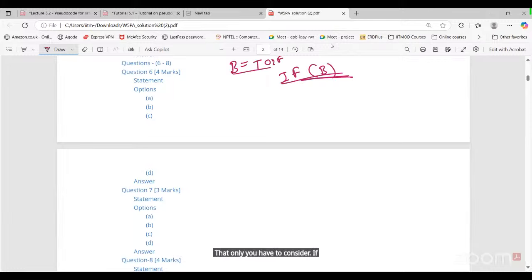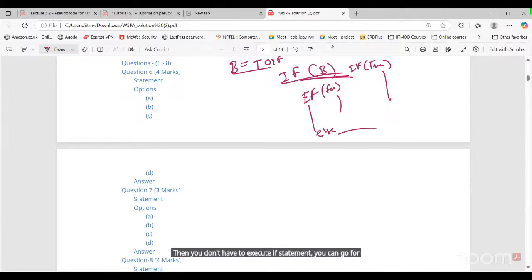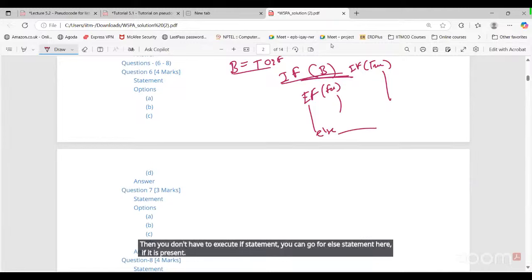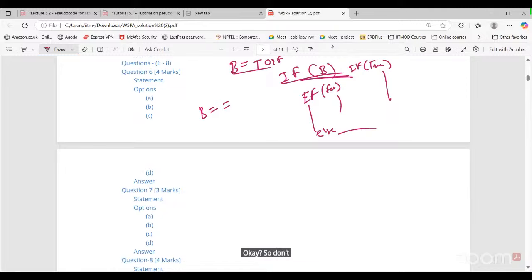If the value of b is true, you execute this block. If the value of b is false, you don't execute the if statement; you go for the else statement if it is present, or else to the next statement. So don't consider this equals true or false.